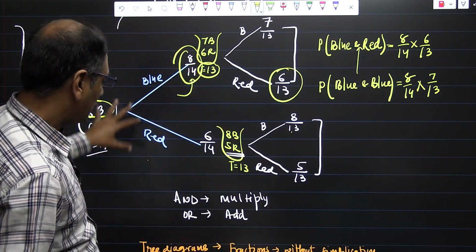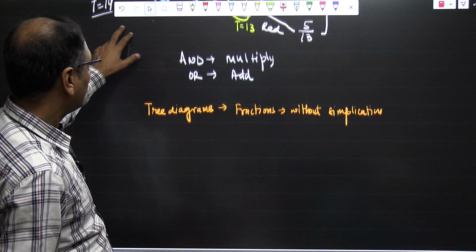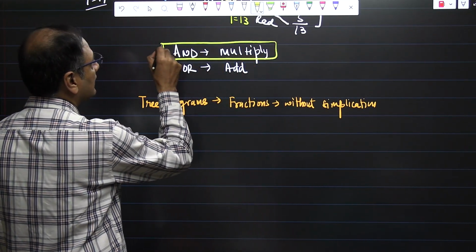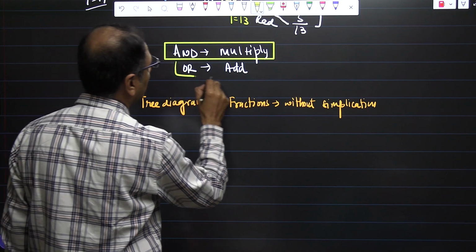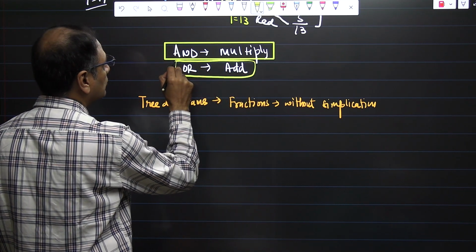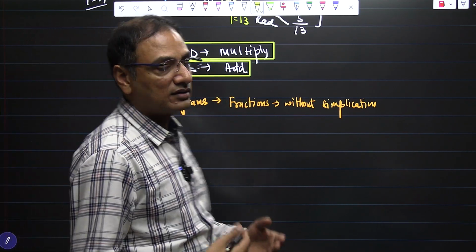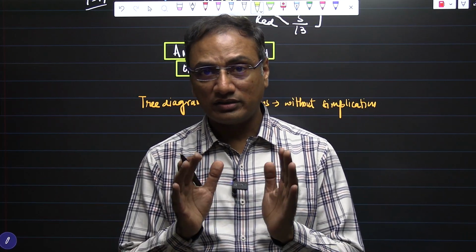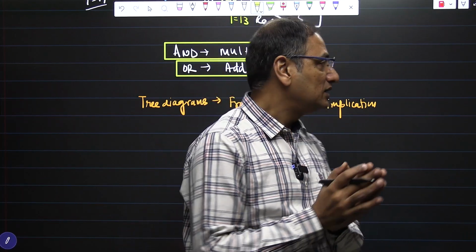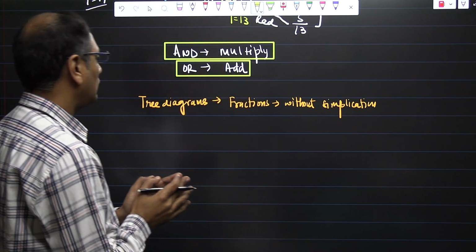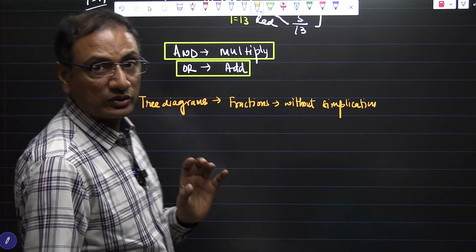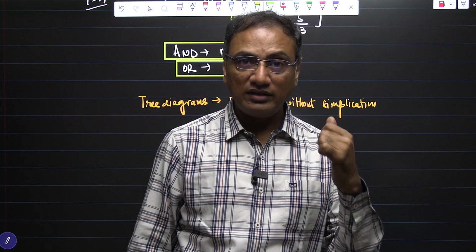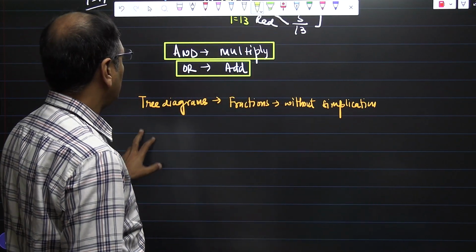In that way we can solve these tree diagrams, and you need to remember that if we are having an AND situation, then we need to multiply. If we are having an OR situation, you have to add. These are the things which can be learnt by practice, not theory. You will not remember the things otherwise. So hence we are having a lot of questions which we are going to solve, and let us see the past paper problems, how they behave in the exams. Okay.